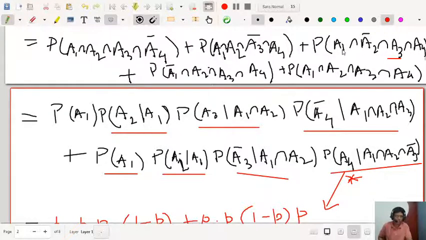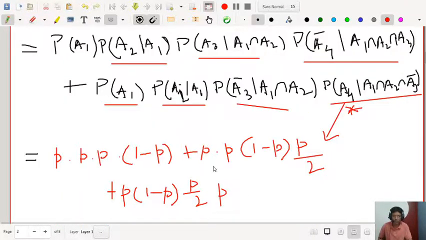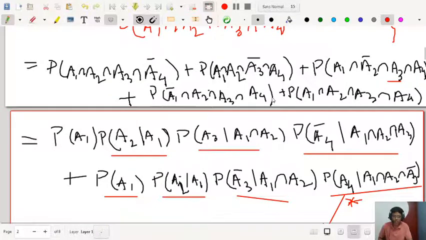So A1 is p, A2 bar is 1 minus p, and A3 bar on the condition that he fails the previous one, it will be p by 2, and the last one, because he passes the test A3, so A4 is p. So that is here. And what is next? I am just writing this one. Probability of A1 bar will be 1 minus p, next one will be p by 2, next one will be p as he passes the previous one, and the last one will be also p.